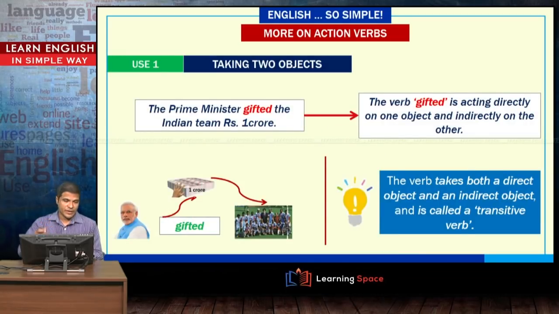Let's go a bit further. The Prime Minister gifted the Indian team rupees 1 crore.